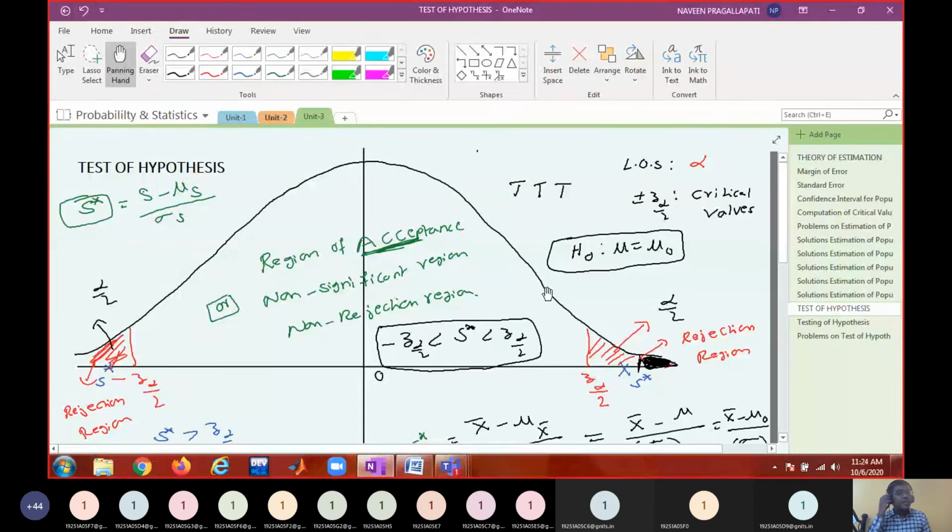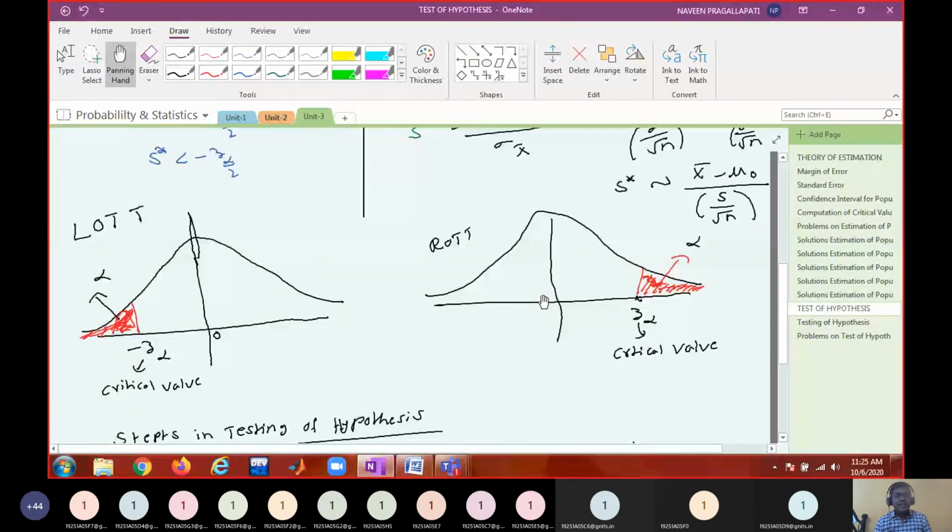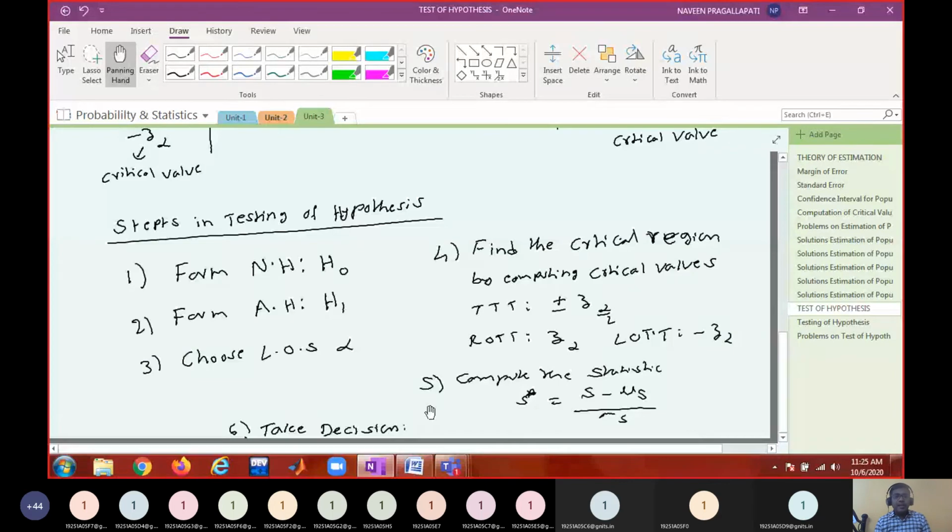Whether the decision is actually an error or not is a later part. But what is your confidence level in your decision making? That depends upon the level of significance. Is that okay? So these are the general rules to reject or not reject the null hypothesis.